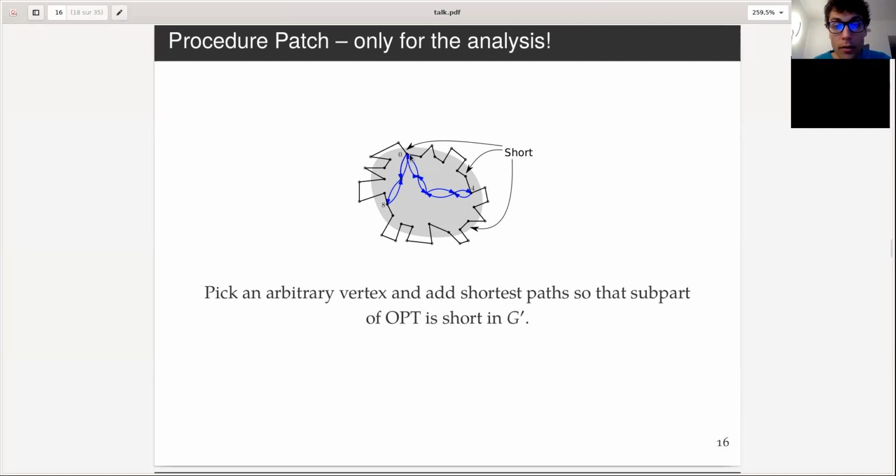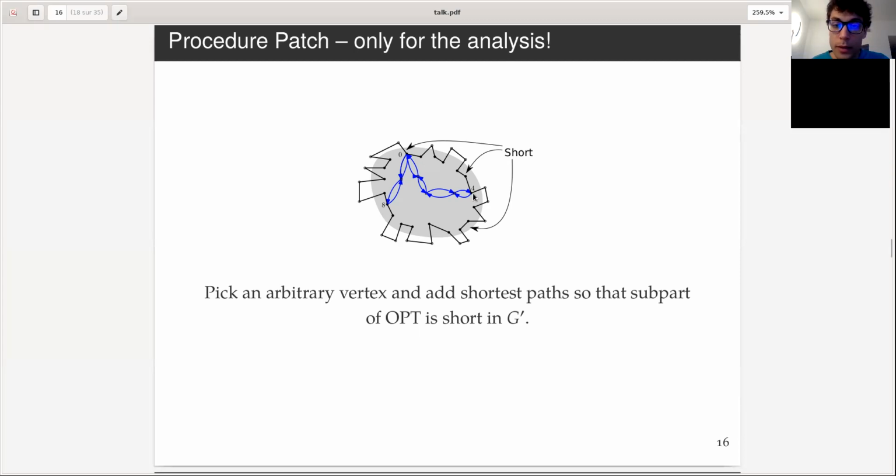And let's walk along opt on the black edges, and we increment the counter, and we don't increment the counter when we are outside. We only increment the counter when we are walking on opt inside the gray area, inside the cluster.